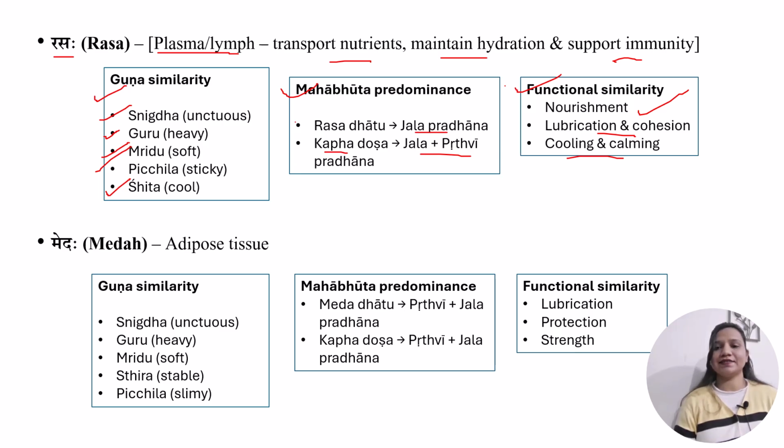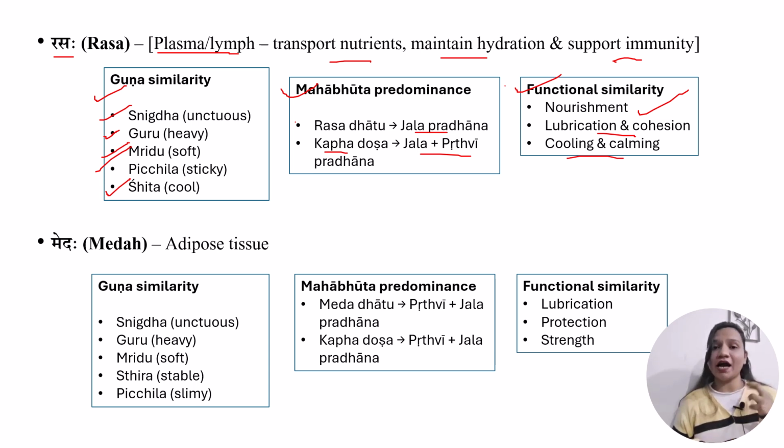Also there is a classical concept in Ayurveda, which is ashray ashrayi sambandha or ashray ashrayi bhav. By this ashray ashrayi bhav we can understand that kapha dosh is ashrit and rasa dhatu is ashray. That means kapha resides in and depends upon rasa dhatu. So rasa dhatu gives shelter to kapha dosh. Ashray ashrayi bhav means giving shelter to something.